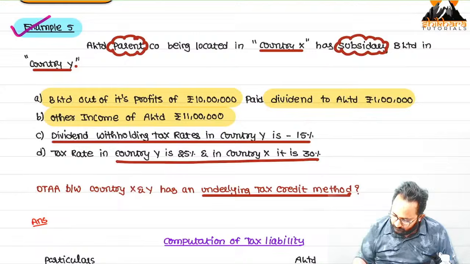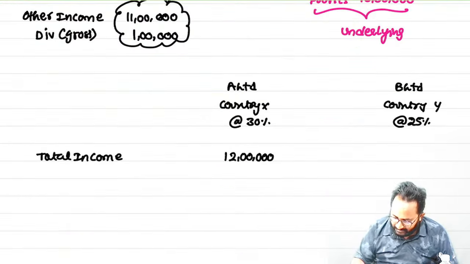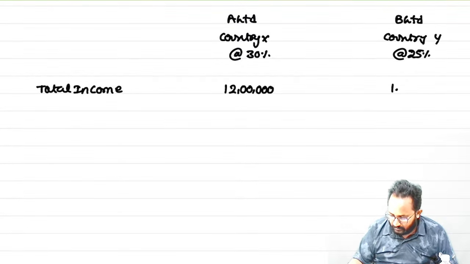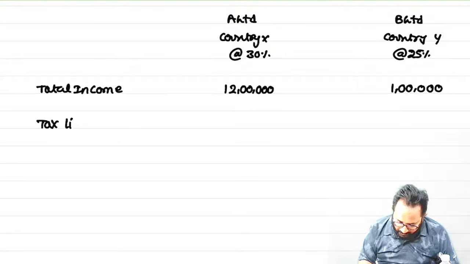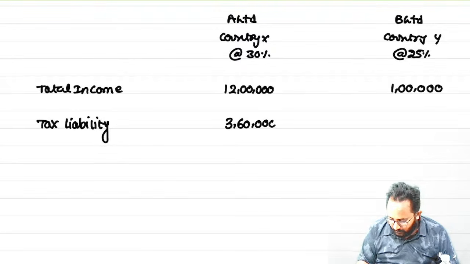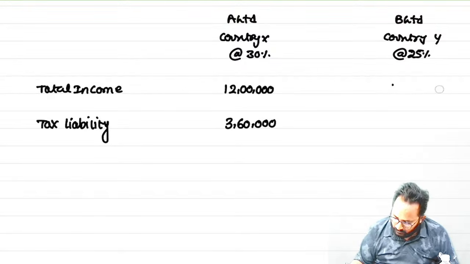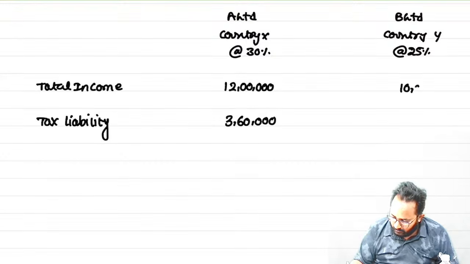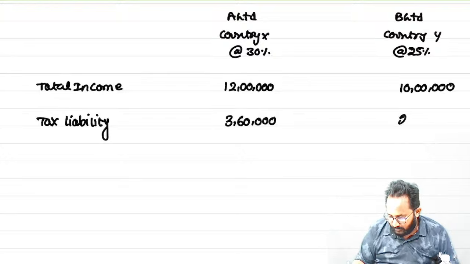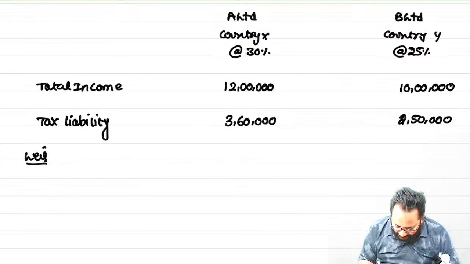In country Y, how much income? Profit only. 10 lakh. Tell me, what is the tax liability? 3 lakh. Sorry, 10 lakh, right? How much? 2 lakh 50,000. Here we can take the credit.